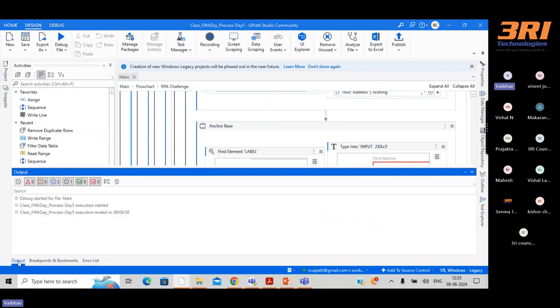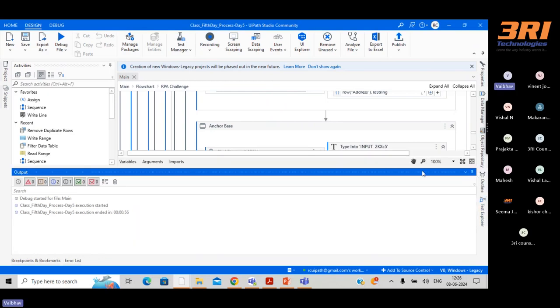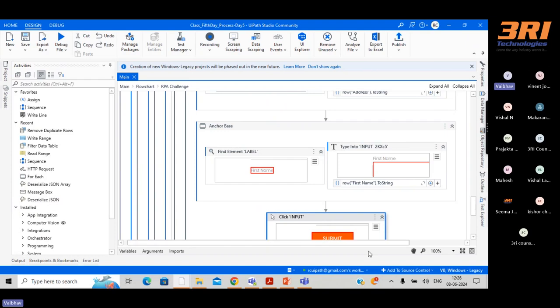Then if you want to see how much time it has taken, you can see it has just taken 56 seconds. So just see the productivity. If a human is doing this task, it will take, for example, 4 to 5 minutes. But if the bot is doing it, it has completed the task within 56 seconds.